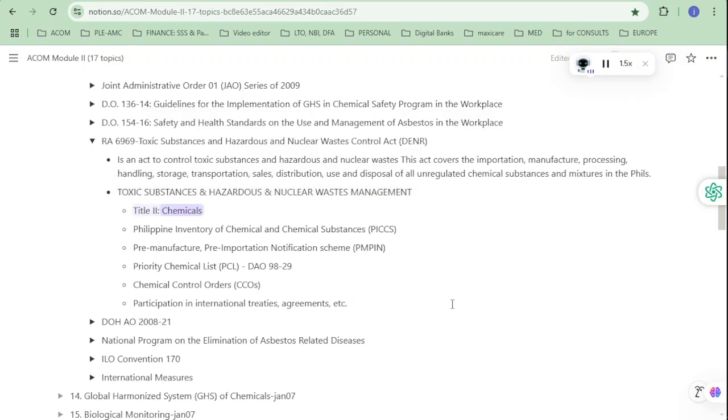Title II, Chemicals: Philippine Inventory of Chemicals and Chemical Substances, PICCS. Pre-Manufacture, Pre-Importation Notification Scheme, PMPIN. Priority Chemical List, PCL, DAO 98-29. Chemical Control Orders, CCOs. Participation in international treaties, agreements, etc.